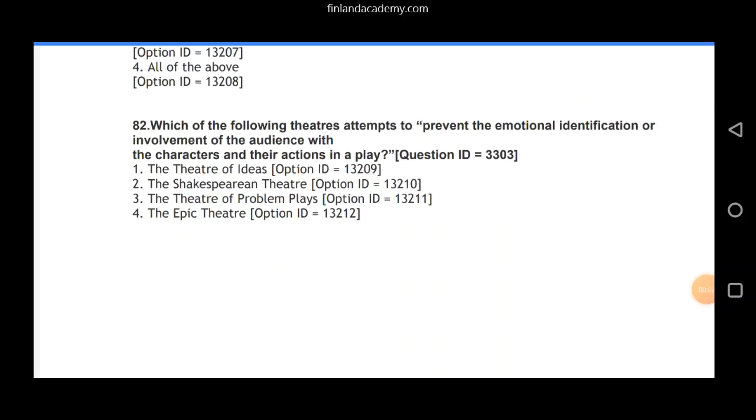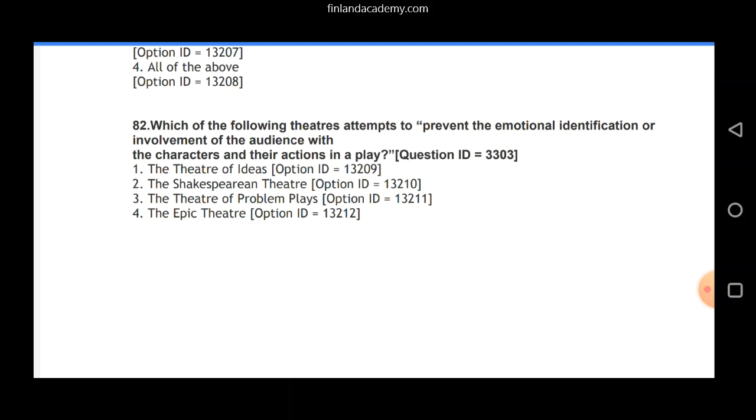Then we have question 82. Which of the following theaters attempts to prevent the emotional identification or involvement of the audience with the characters and their actions in a play? 1, the theater of ideas. 2, the Shakespearean theater. 3, the theater of problem plays. 4, the epic theater. So the correct answer is option 4, the epic theater.